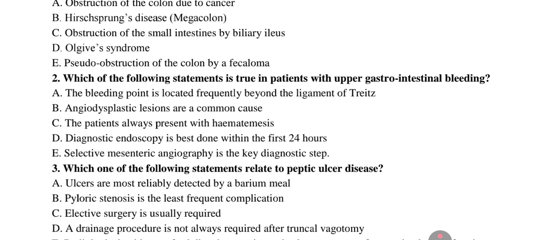Option C says patients always present with hematemesis. That is false. Upper GI bleeding can also present with melena without hematemesis. Option E, selective mesenteric angiography is the key diagnostic step. That is false. Angiography is mainly used in cases of severe active bleeding that cannot be managed with endoscopy or for therapeutic embolization.